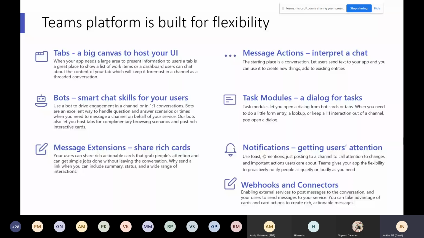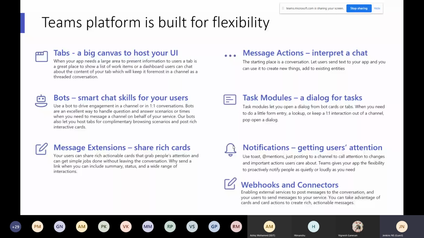That's what we can remember about tabs: we don't need any bot integration for that. But bots and message extensions always need it, and notifications also require the bot, and also the task manager. Only the tab is the individual thing. For example, I have a website and I want to bring that site as a tab in Teams, which is loaded at runtime. We can utilize that also.